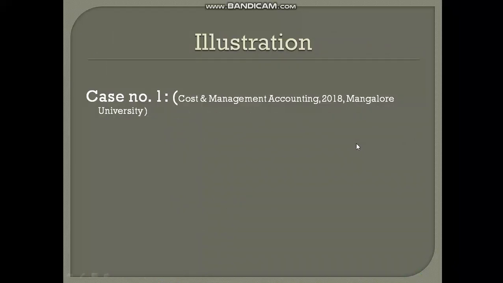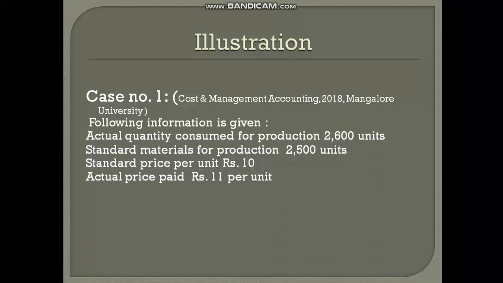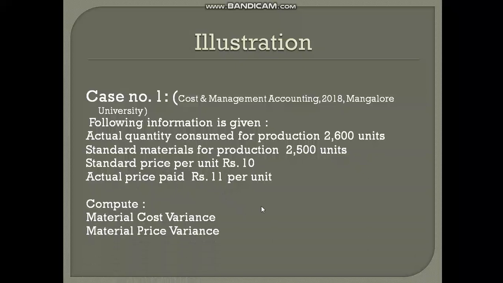Now let us study a case on computation of material cost variance. The following information is given. Actual quantity consumed for production is 2600 units. Standard material for production is 2500 units, that is specified. Standard price per unit is rupees 10 and actual price per unit is rupees 11. The question is to compute material cost variance, material price variance and material usage variance.